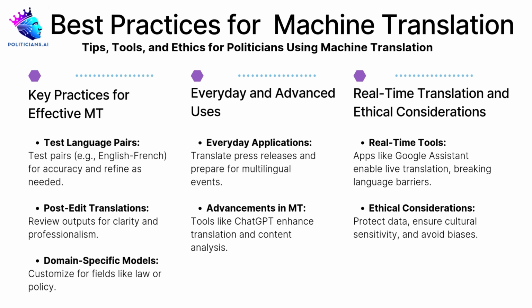Domain-specific models. For specialized content, consider using domain-specific translation models. Tools like Amazon Translate or Microsoft Custom Translator allow customization to improve accuracy in niche areas. For example, if you're translating a legal document, you can train the model to recognize terms like habeas corpus or due process. This ensures consistency and professionalism in messaging. In political campaigns, you might use a tailored model to translate complex policy proposals for international audiences.